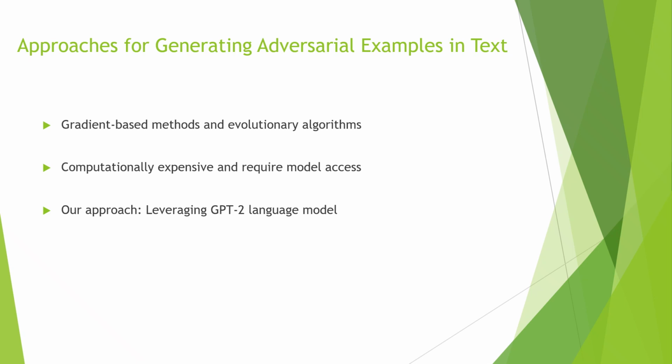Approaches for generating adversarial examples in text. Gradient-based methods and evolutionary algorithms are commonly used techniques for adversarial machine learning. These methods aim to exploit vulnerabilities in machine learning models, but often come with computational costs and a need for model access. They can be computationally expensive, requiring significant computational resources and time to generate adversarial examples. Additionally, these approaches typically rely on access to the target model architecture and parameters, which may not always be readily